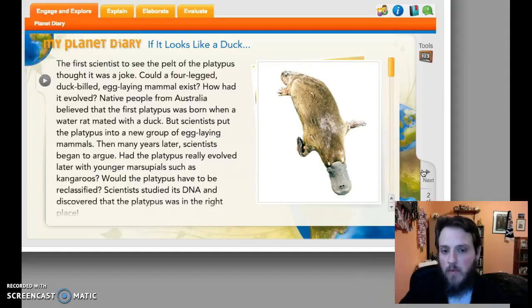The native Australian people, from where the platypus is native to, always believed that platypi were born when a water rat mated with a duck. Well, we know this doesn't happen, but scientists had to figure out what actually did happen. Scientists initially put the platypus in a new group of egg-laying mammals, but then, many years later, scientists began to argue, tried to figure out what the platypus really evolved from. Had they evolved from marsupials like kangaroos? Would they have to move the classification? Well, scientists studied its DNA to look at its similarities with other creatures and finally put it in the right place.